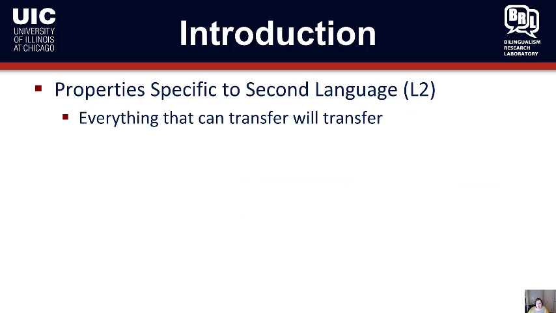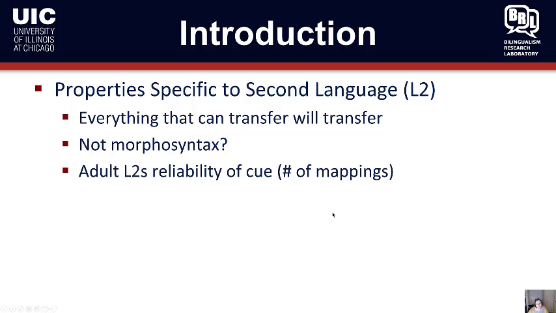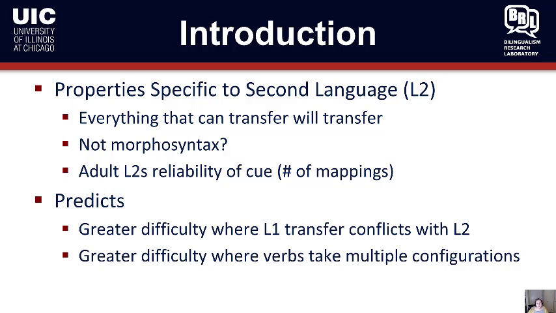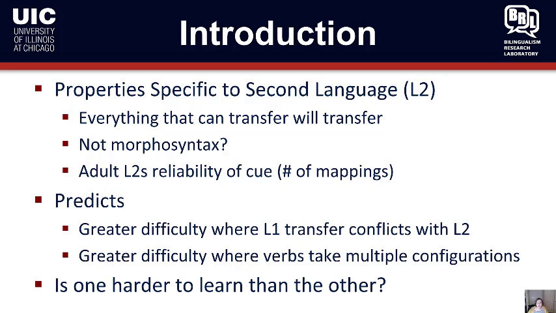So if we refer back to our property specific to L2, remember that everything that can transfer will transfer, but morphosyntax doesn't really fall under that umbrella. And so L2 learners are going to use reliability of cues. This may predict that there'll be greater difficulty where L1 transfer conflicts with L2, and there may be greater difficulty where verbs take multiple configurations. So one question that we can ask from this is